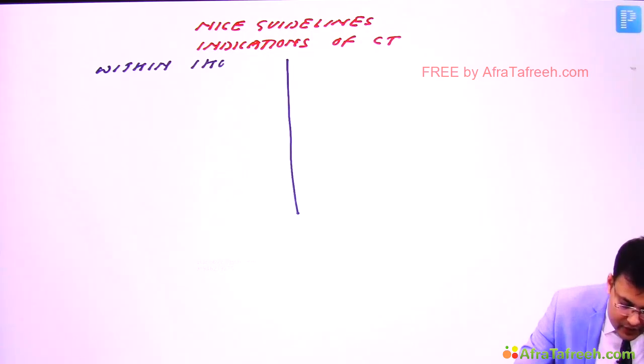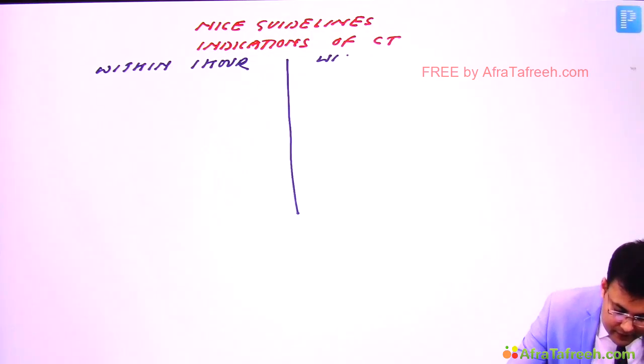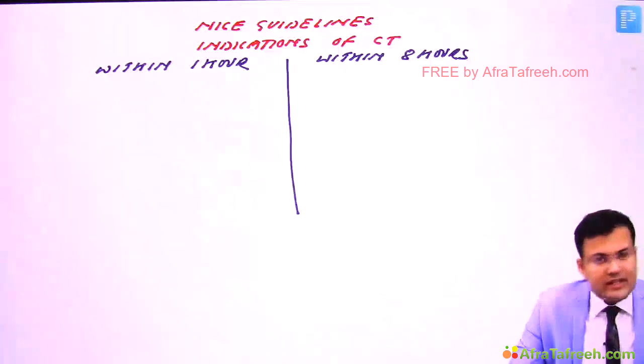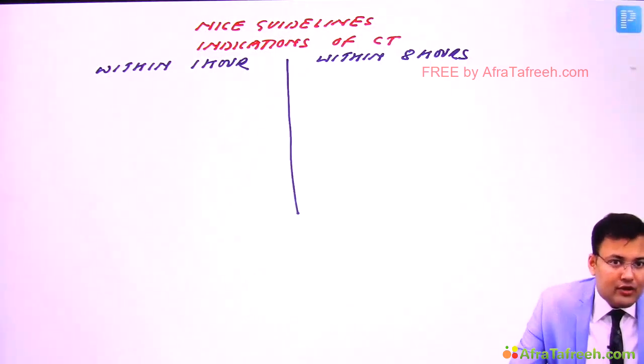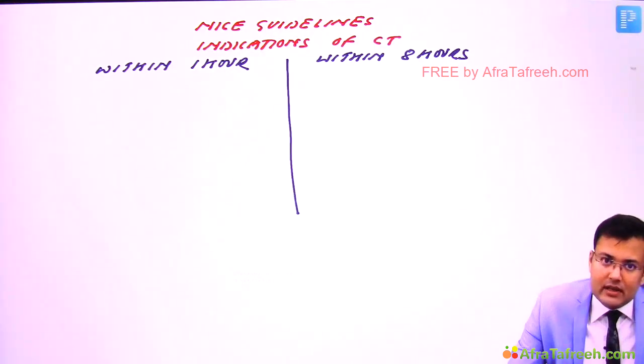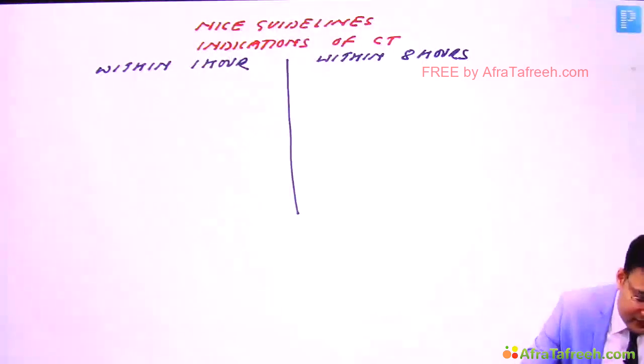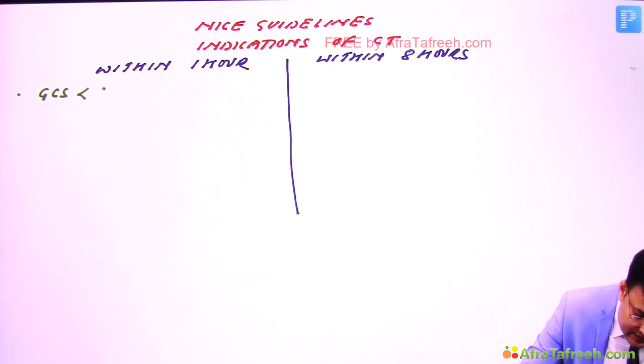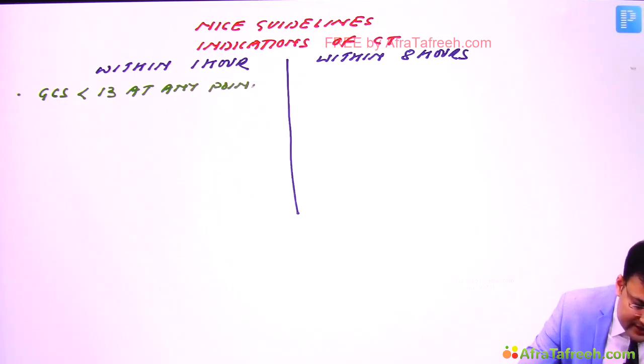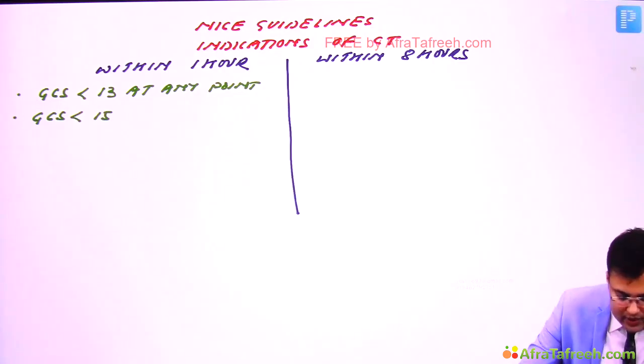If GCS is less than 13 at any point of time, we have to perform CT within 1 hour. And after 2 hours, if GCS is less than 15, we have to go for CT. Clear? So first, if the GCS is less than 13 at any point, or GCS is less than 15 at 2 hours.